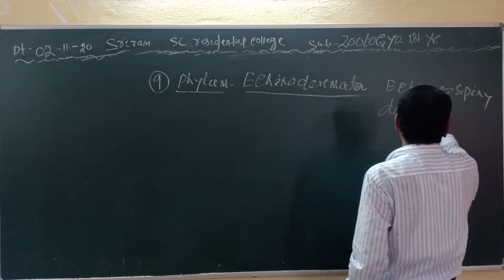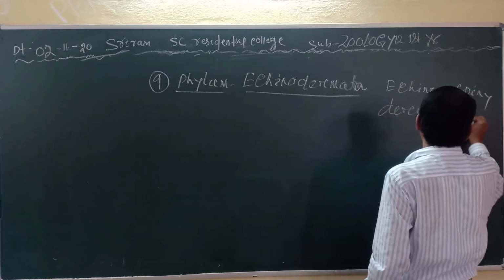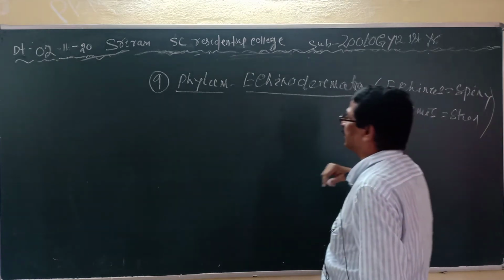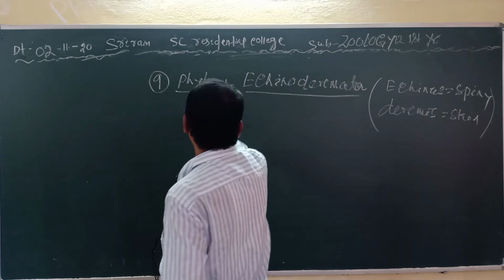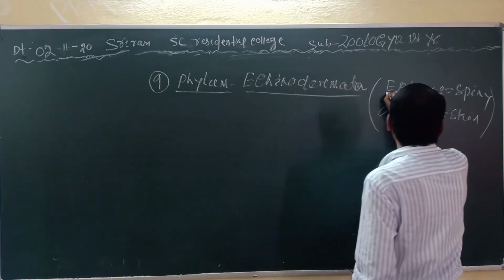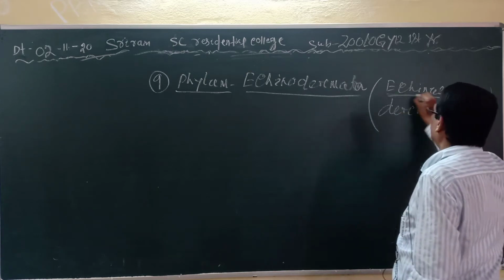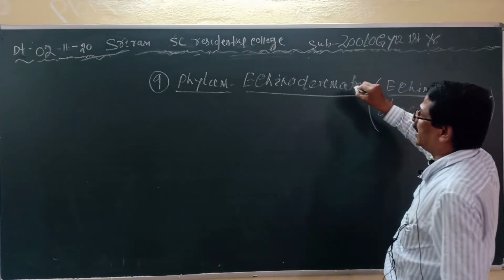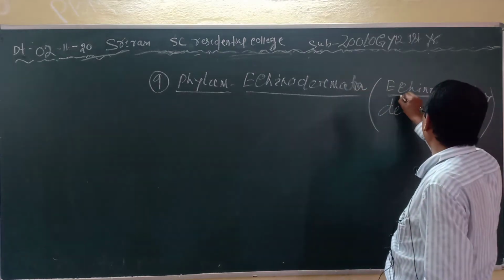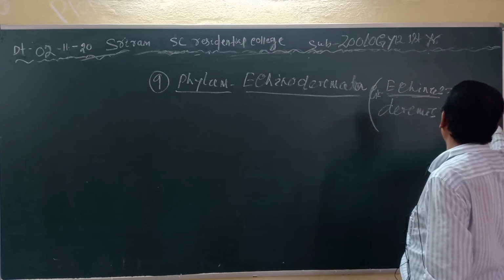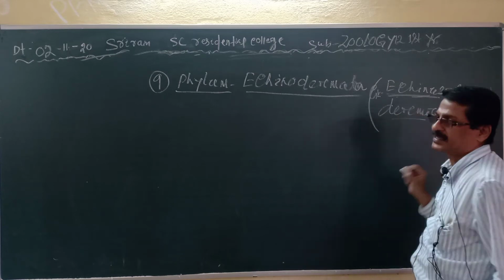I was a little bit speedier in the previous topic, so let me proceed slowly because these are new things for you. The word Echinodermata has been derived from two Greek words: echinos means spiny, and dermis means skin.